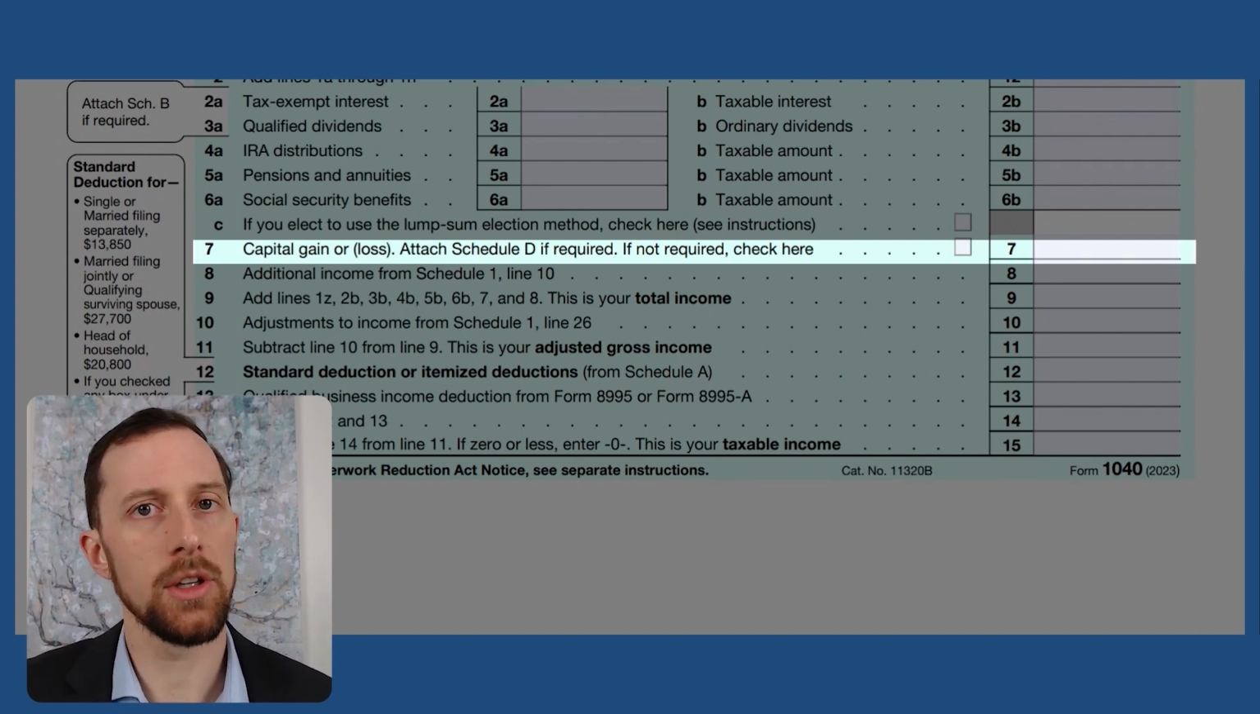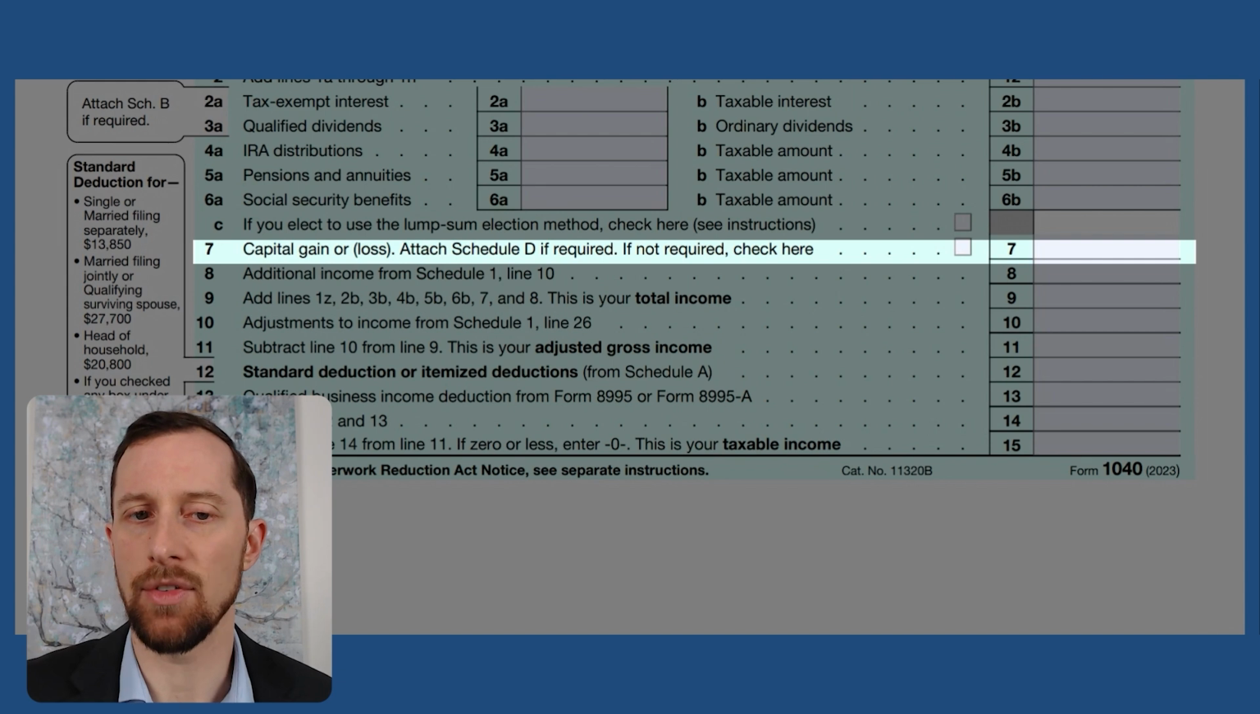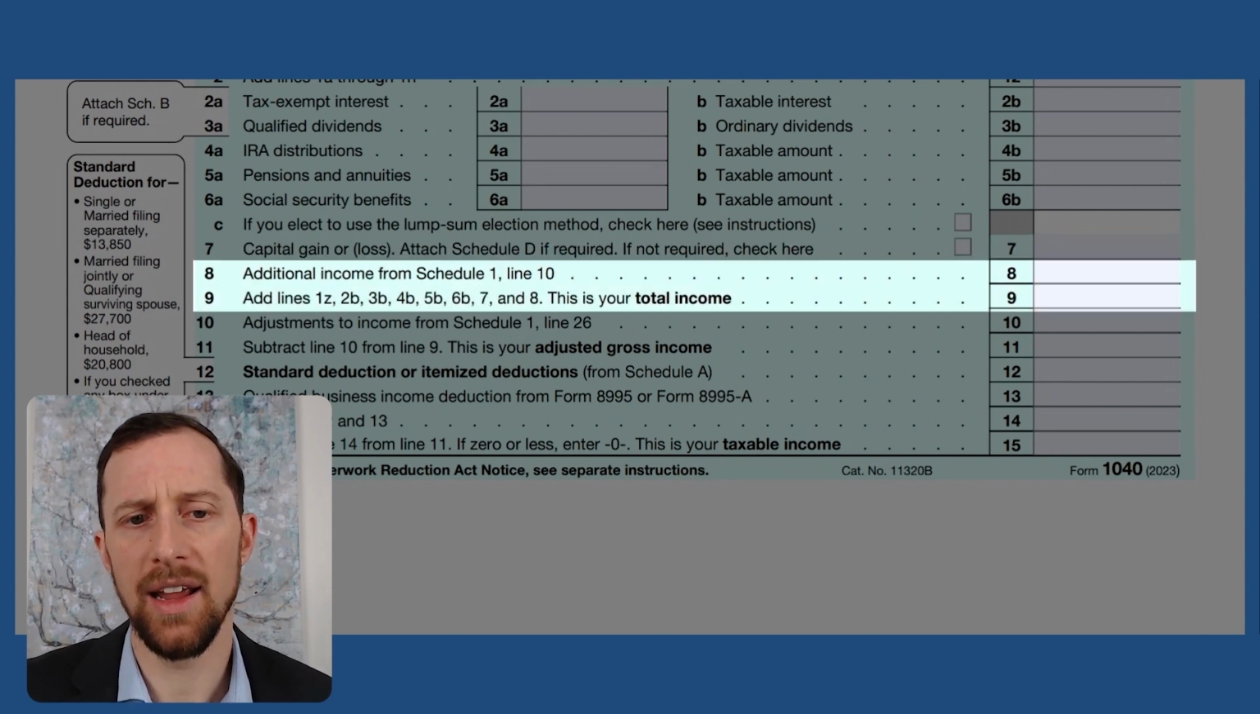Any capital gains are included there as well in line 7. So then you would add if you have any additional income from Schedule 1 and line 8. And then here's our next sum. So you're going to take lines 1Z, 2B, 3B, 4B, 5B, 6B, 7, and 8, and this becomes your total income. And you're going to put that over here on line 9.